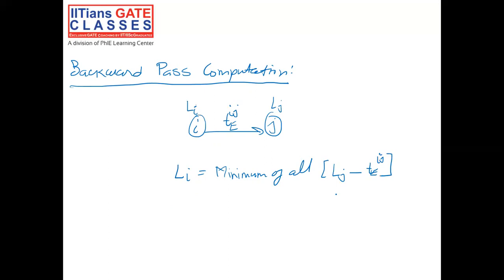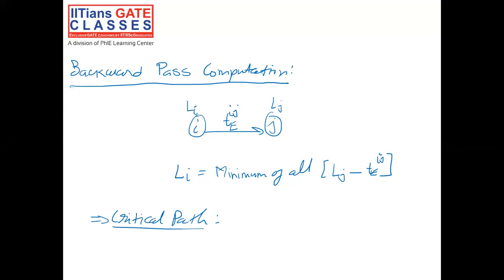Now, what is this critical path and why this is called as critical? So, critical path is termed as critical because if any activity on this path is delayed by certain amount of time, the whole project is delayed by the same amount of time.